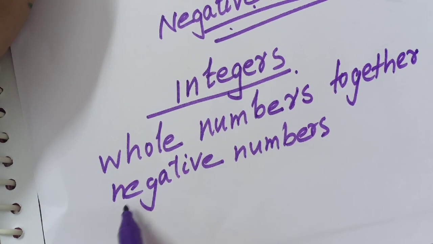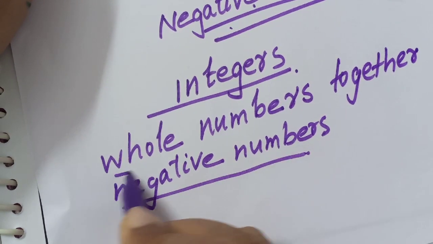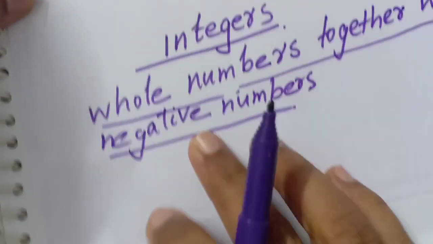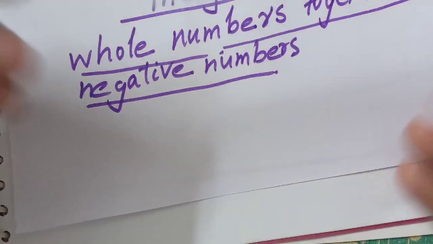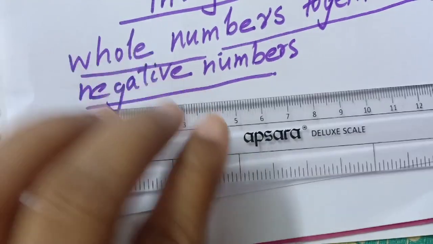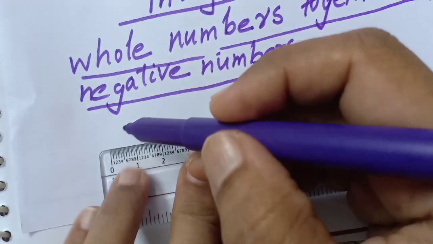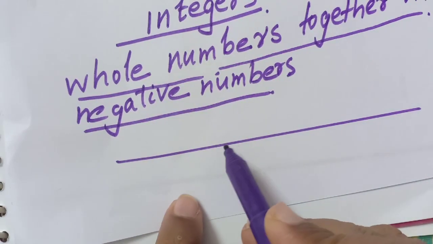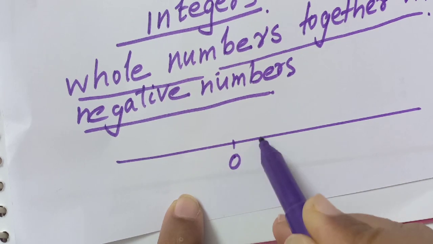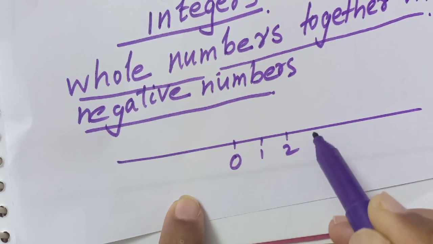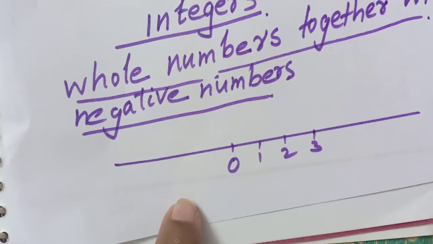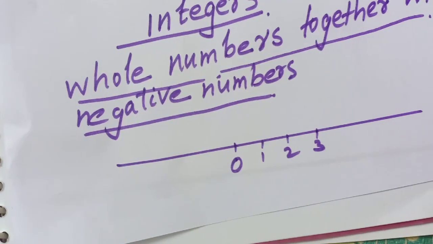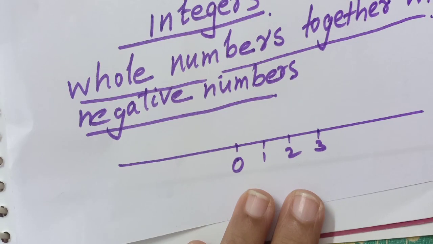So what are integers? Whole numbers together with negative numbers. In lower classes also you have learned a number line, isn't it? A line like this. We represent the numbers on the number line: 0, 1, 2, 3, etc. So we will write positive numbers, meaning 1, 2, 3, more than 0, to the right side.